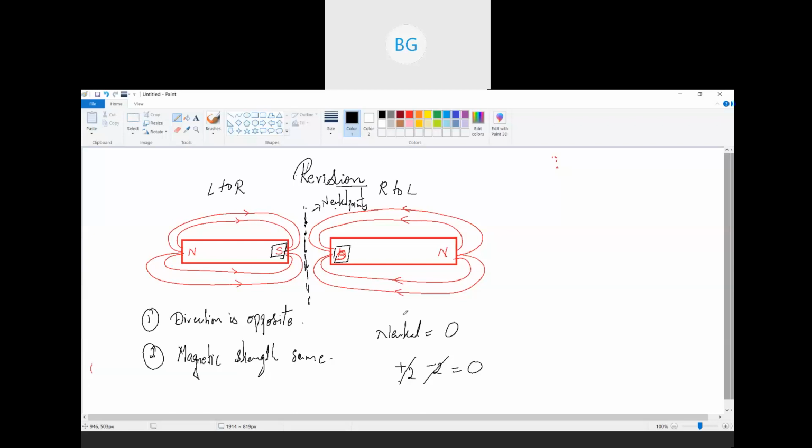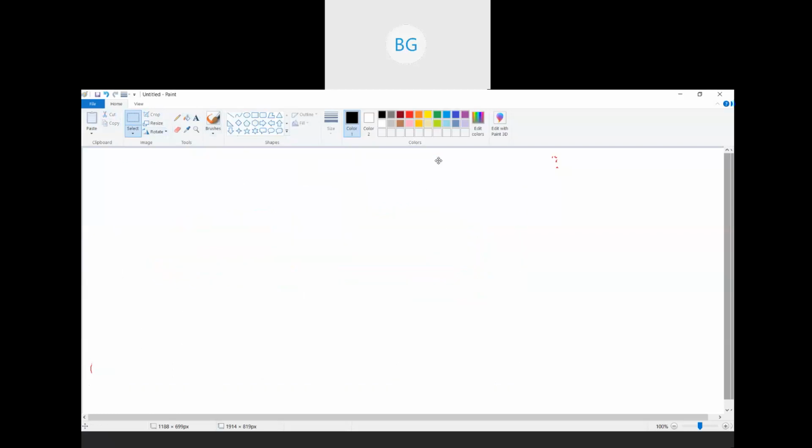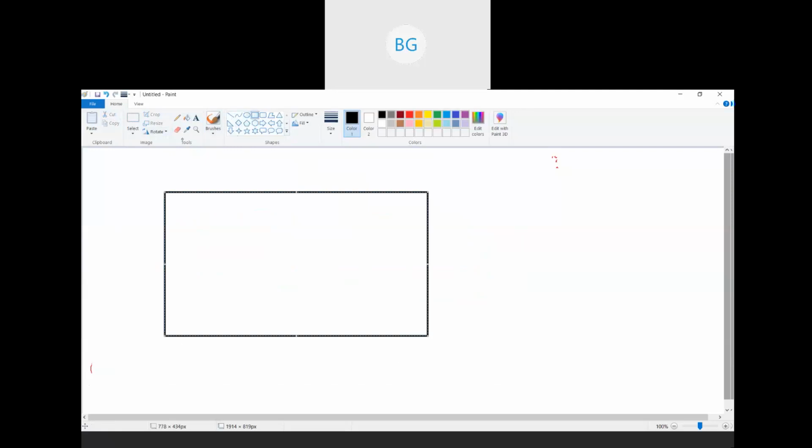I told you all plotting, no? In the previous class, I already revised this. You have to just place a magnet or the compass and then go on marking the points. What you have to do is take a white card sheet or a white paper, place a compass at one point. Now, when you place the compass, it will always point in north south direction.